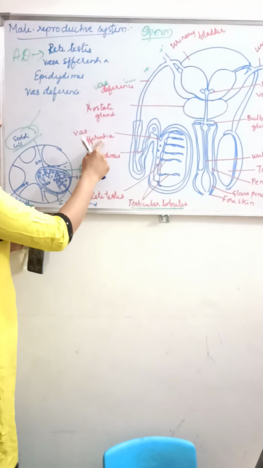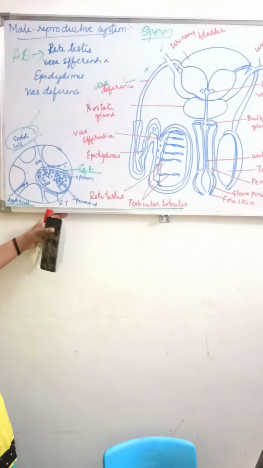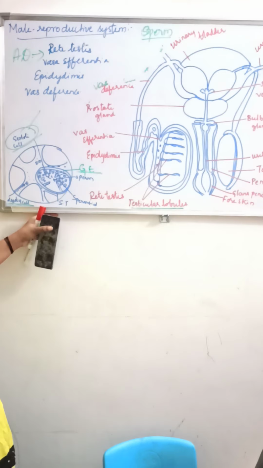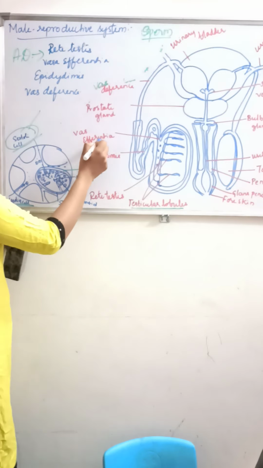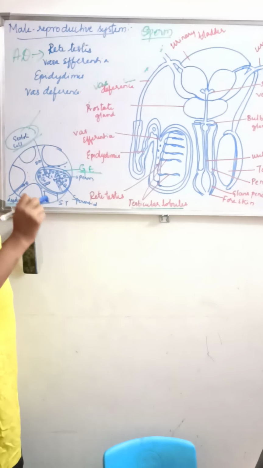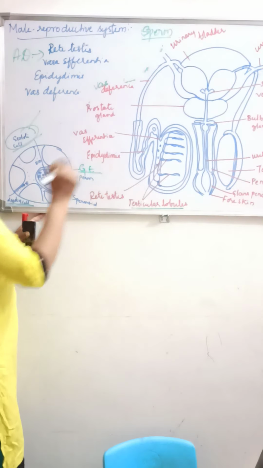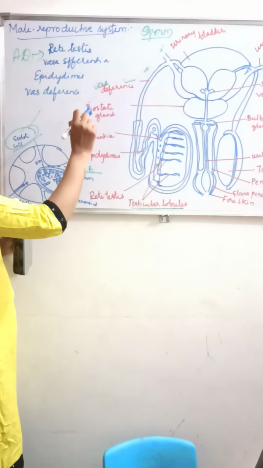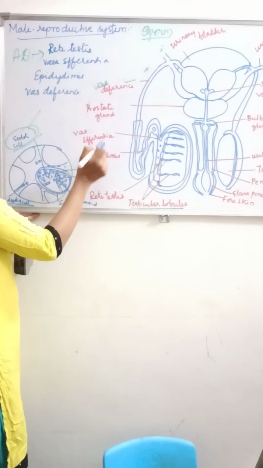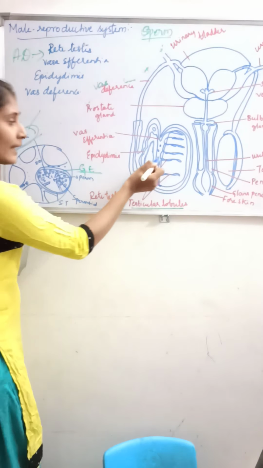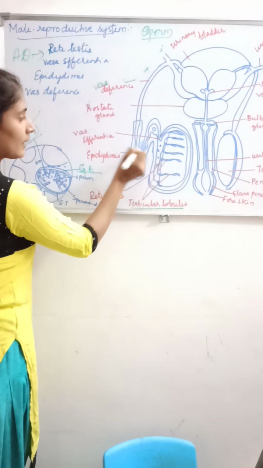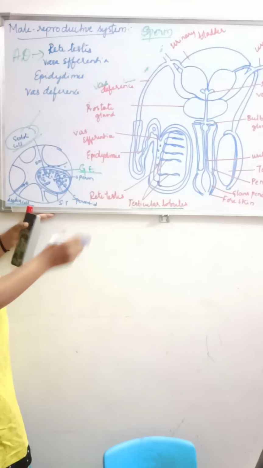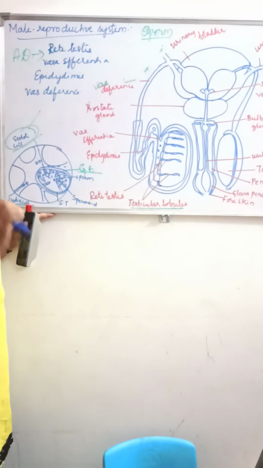Next, vasa efferentia. This vasa efferentia will connect the rete testis and the epididymis. What does the vasa efferentia connect? The rete testis and the epididymis. Now what do you mean by epididymis?